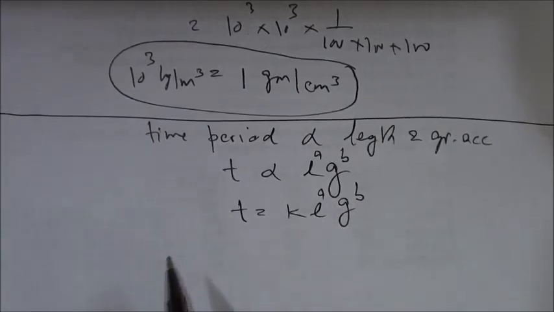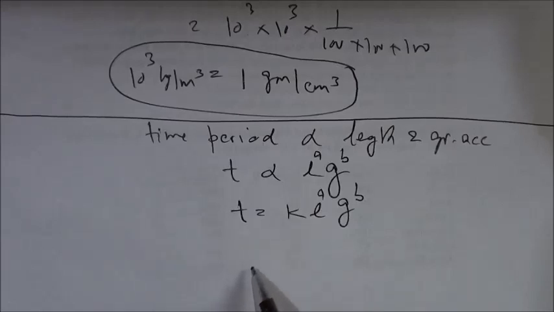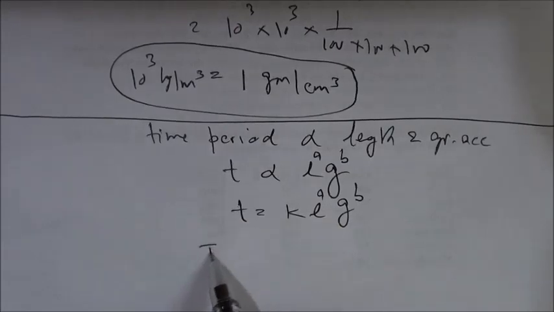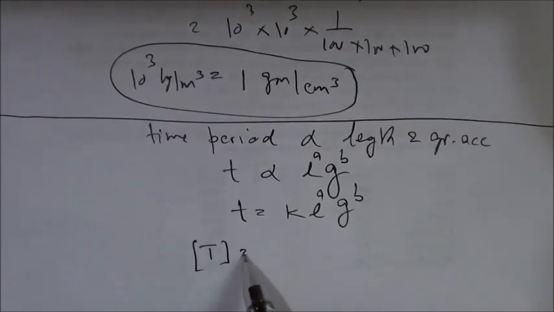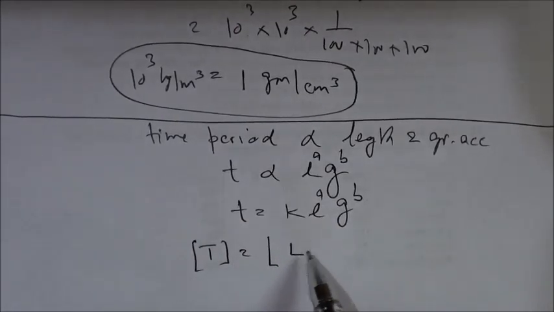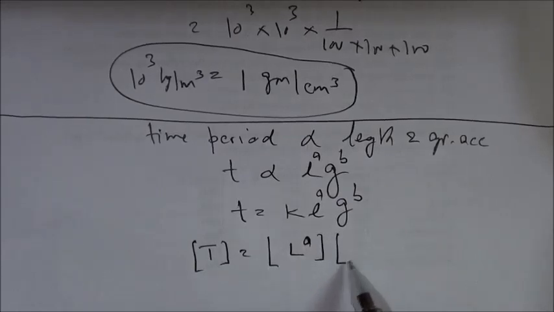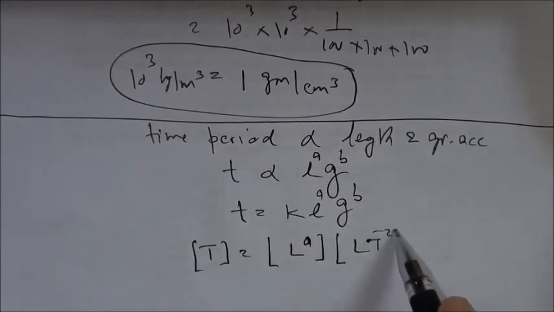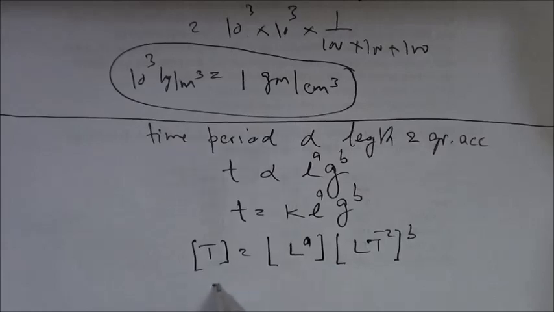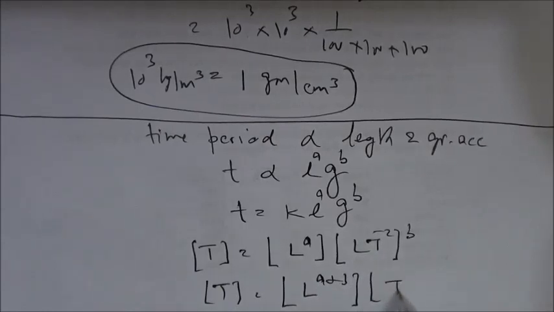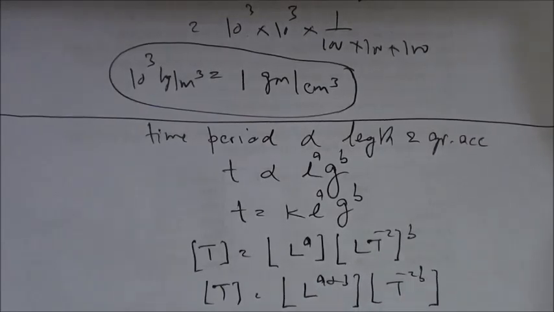Let me write the dimensional formula now. In writing the dimensional formula, I will not write k because it has no dimensions. So dimensional formula for T is T. For L, L power a. Acceleration LT minus 2 power b. So it becomes T is equal to L^(a+b) T^(-2b).